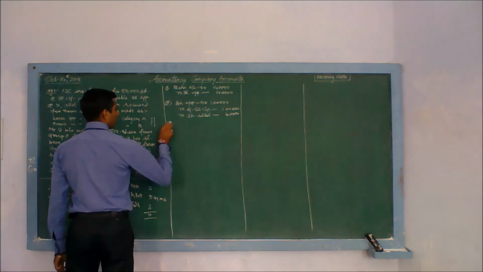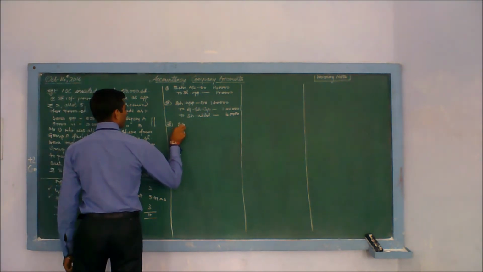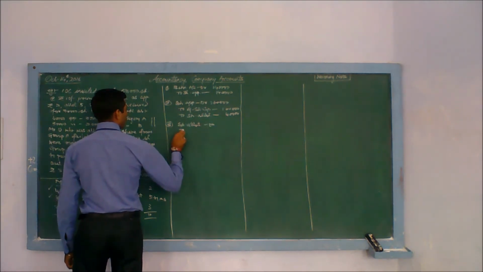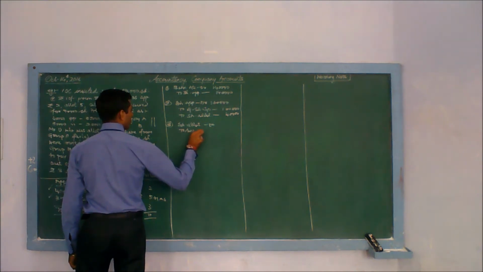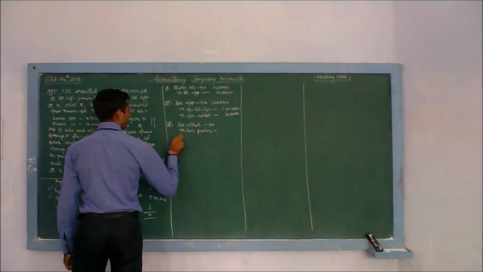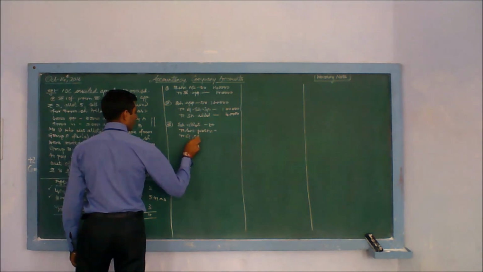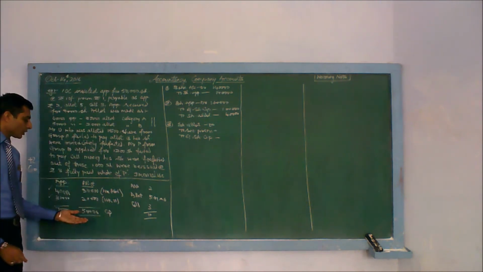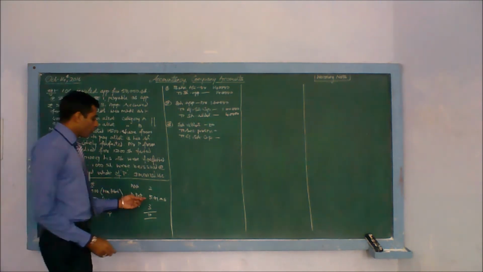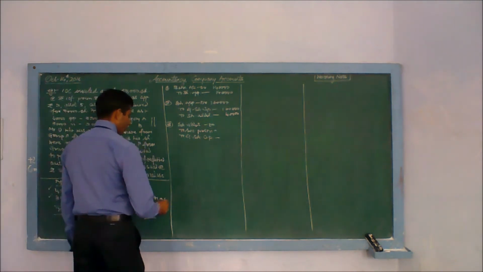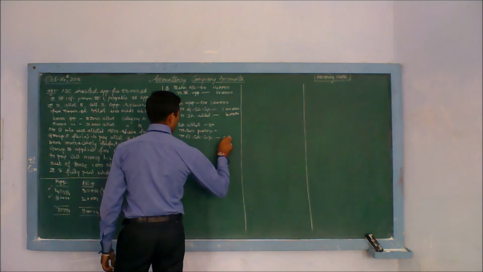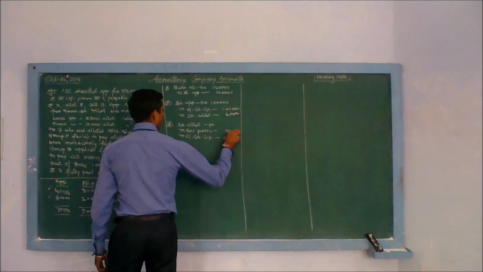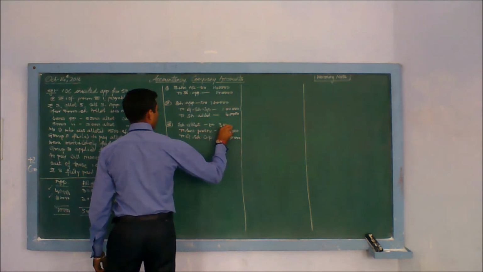Entry number 3. Share allotment account debit to security premium, sum is of premium, to equity share capital. Again calculation, total number of shares are 50,000. 5 rupees is in capital. 50 into 5, 2 lakh, 50,000. 50 into 1 is premium, 50,000. 50 into 6 is allotment, 3 lakh.